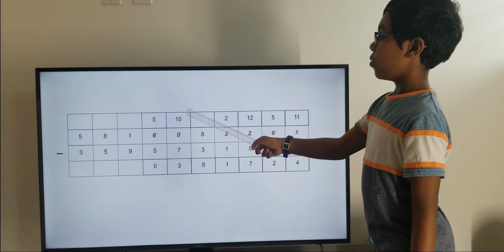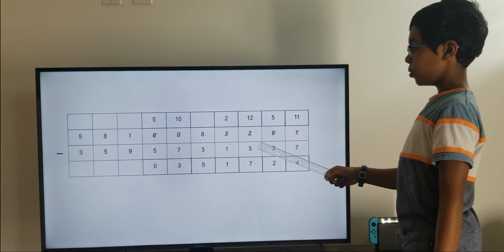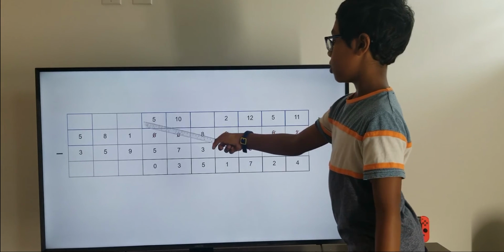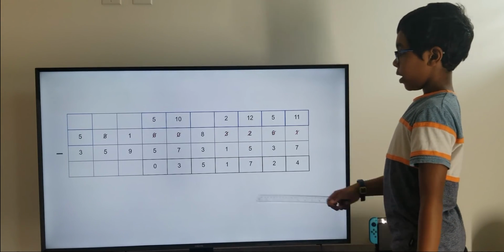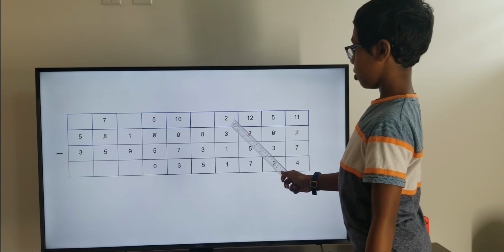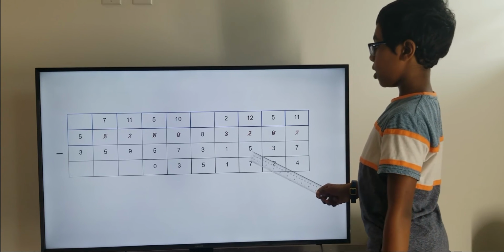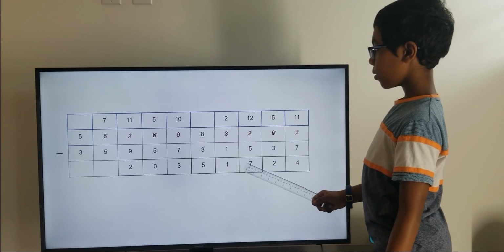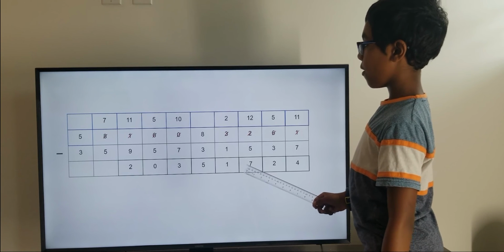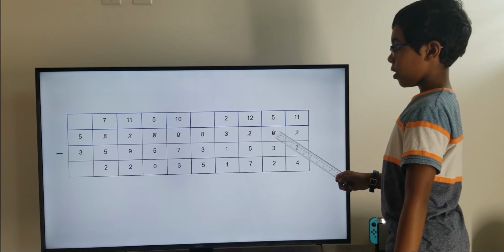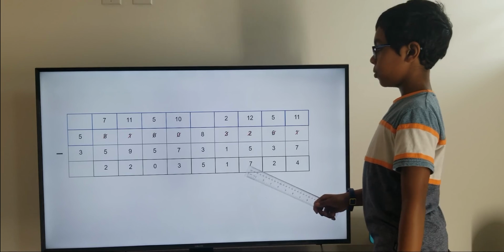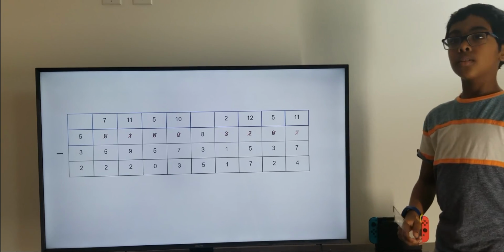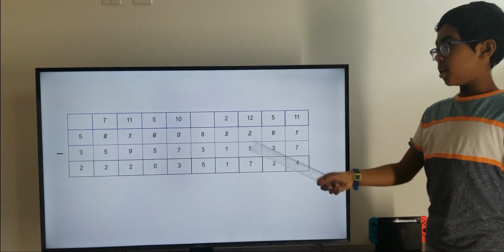And 1 minus 9 isn't possible too, so we have to go next door to 8, and 8 becomes 7, 1 becomes 11. 11 minus 9 equals 2, and 7 minus 5 equals 2, and 5 minus 3 is also 2. So you can subtract with any number.